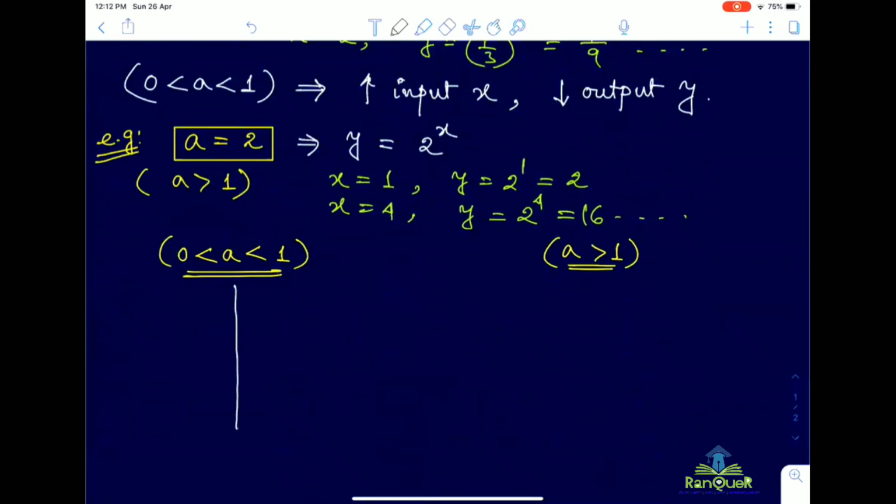So let us now draw the graph for y equal to a to the power x in two different regions. Okay.